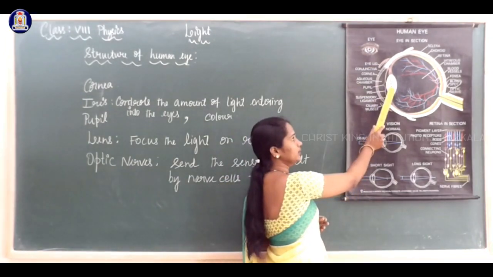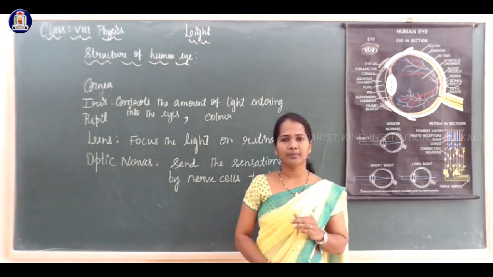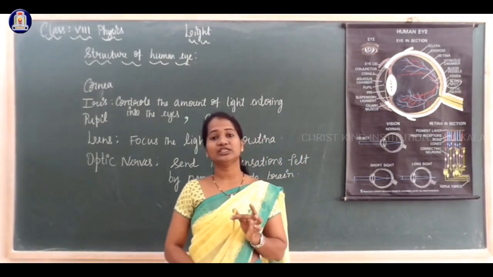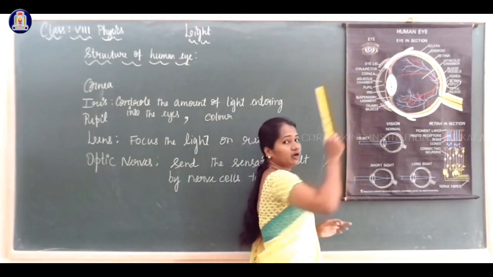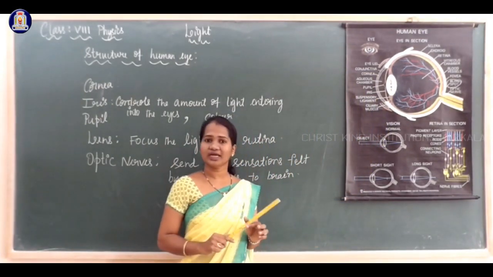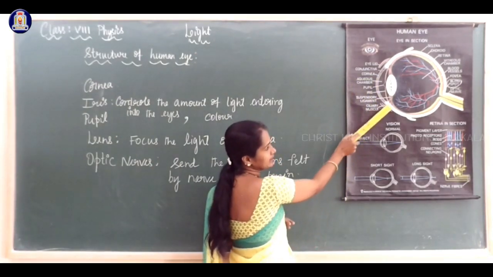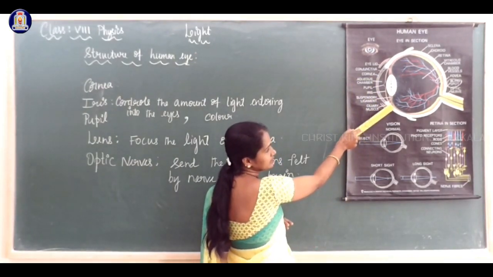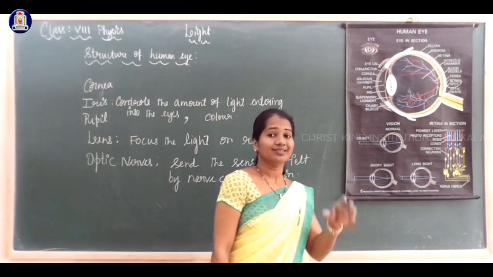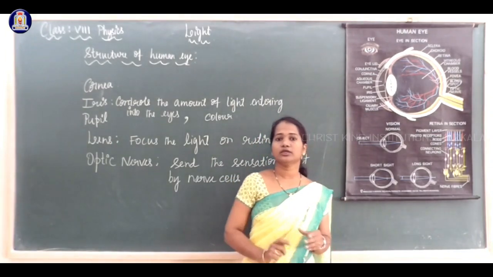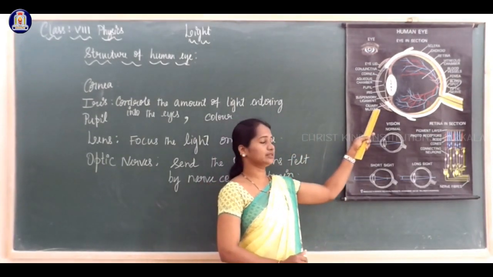Behind the pupil, there is a lens. It is a convex lens, made of a gel-type, jelly-like material. In your textbook, in the structure of the eye, one part is given as ciliary muscles. You can see the ciliary muscles here. The function of the ciliary muscles is not given in the textbook. So what is the function of these ciliary muscles?